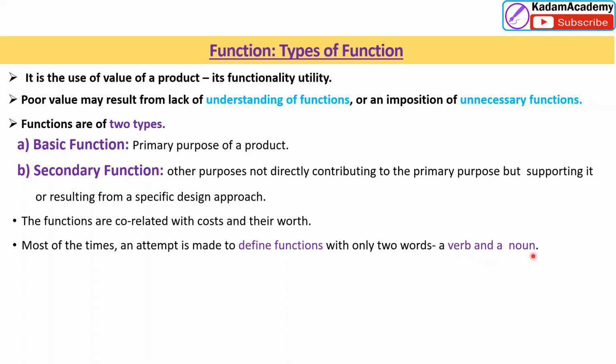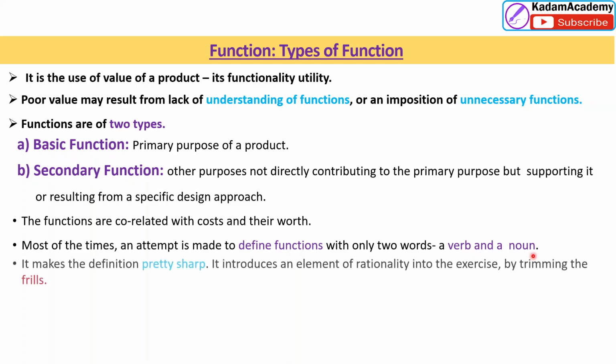With the verb and noun we can define the function. It makes the definition pretty sharp. It introduces an element of rationality into the exercise by trimming the frills. So we have to make it sharp in our mind, and to achieve this goal, we have to study the functions.